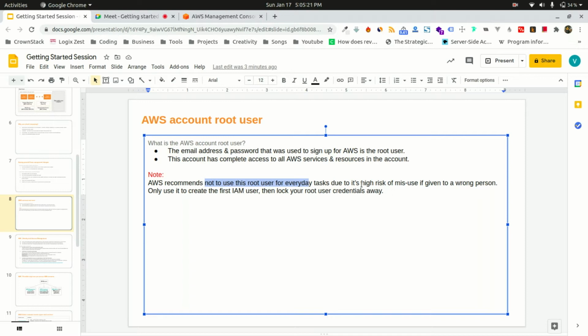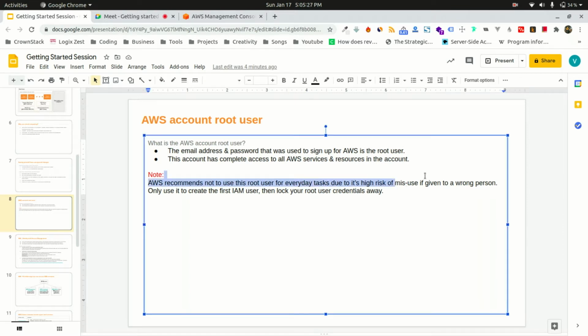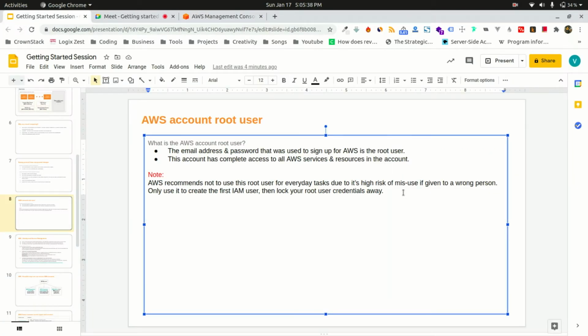Why? Because if this account is with someone else, they can misuse it, or by mistake they might create things which you will be charged for, or they might delete your account, or they might do other bad stuff with your account.